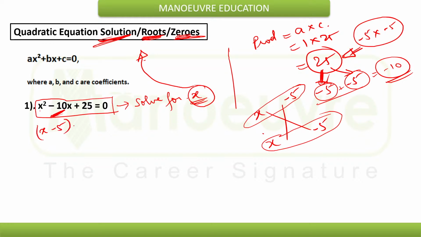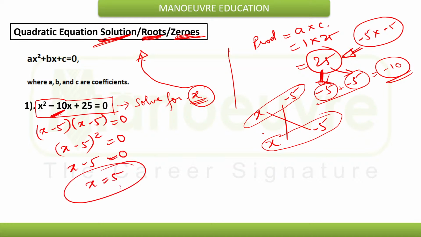x minus 5 and x minus 5 is equal to 0. That means x minus 5 whole square is equal to 0, so x minus 5 is equal to 0. That means x is equal to 5. So here 5 is the value of x.